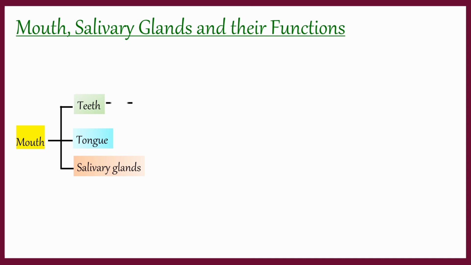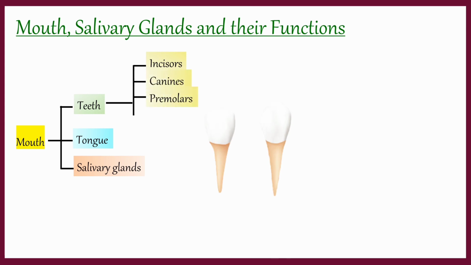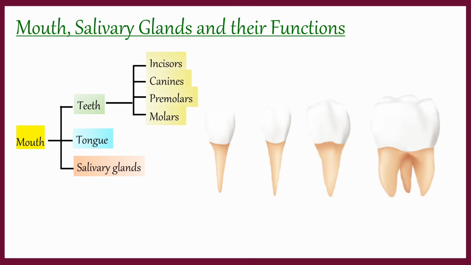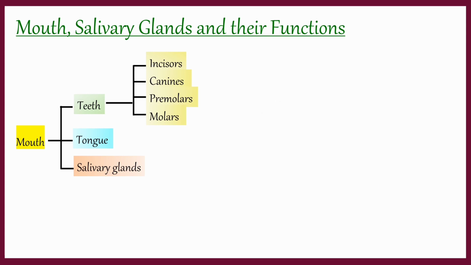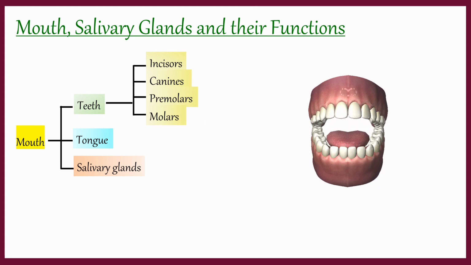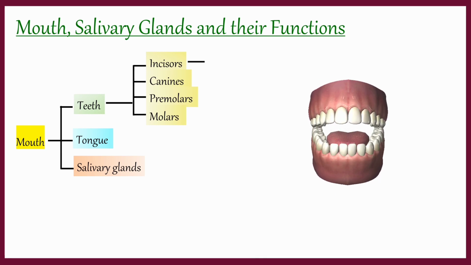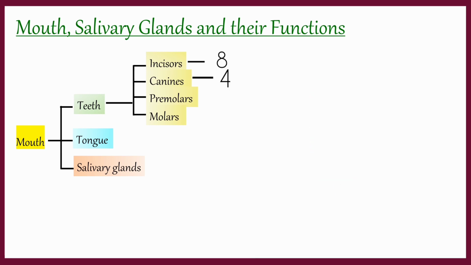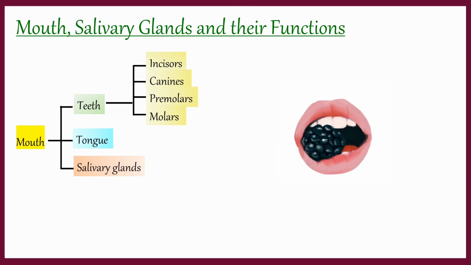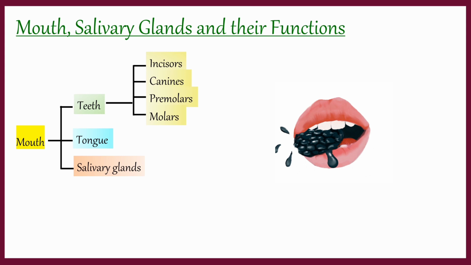Teeth. There are 4 types of teeth in man: incisors, canines, premolars and molars. Each one has its specific function. The arrangement of teeth is the same in 2 jaws, the upper jaw and the lower jaw. An adult human has 32 teeth. Incisors are 8, canines are 4, premolars are 8 and molars are 12. These help in cutting, grinding and crunching of food and help in mastication inside the mouth.